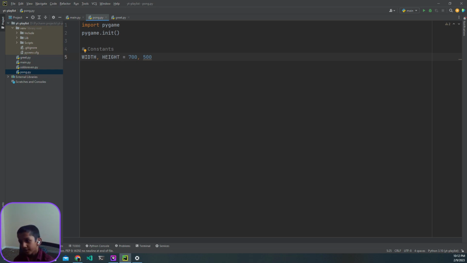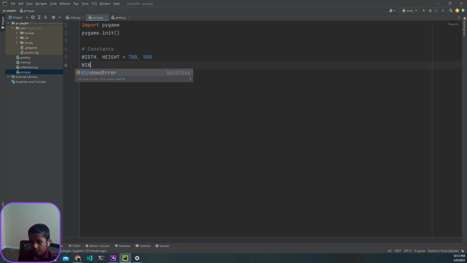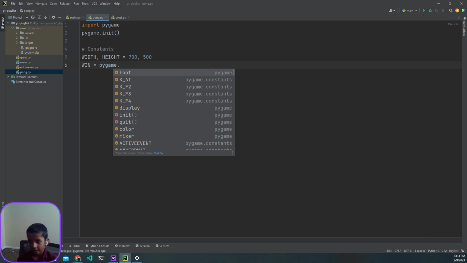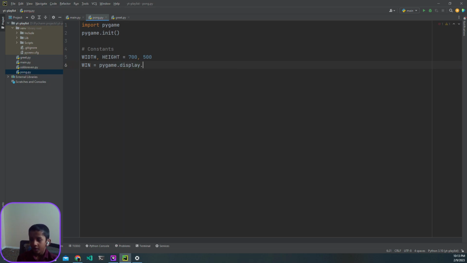We won't get anything because we didn't actually add any window yet, so let's do that now. Our window is going to be equal to pygame.display.set_mode to add a size to our window, and then we're just going to use our width and height, and be sure to add an extra pair of parentheses.